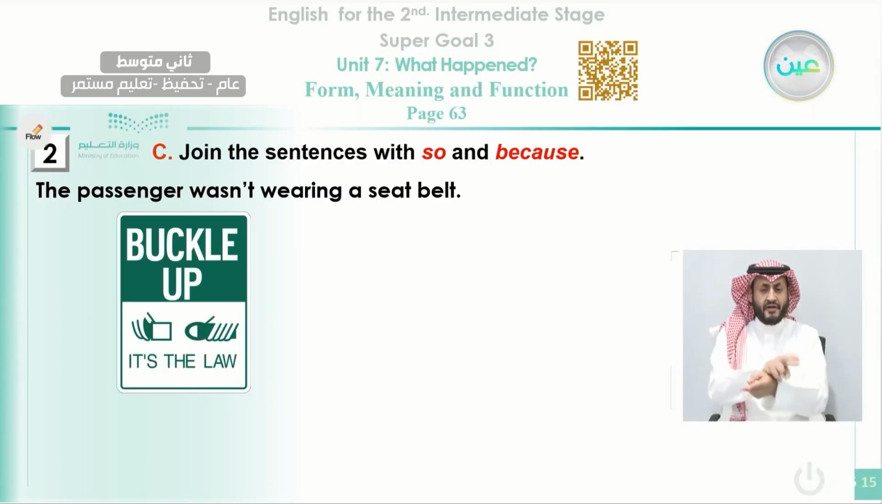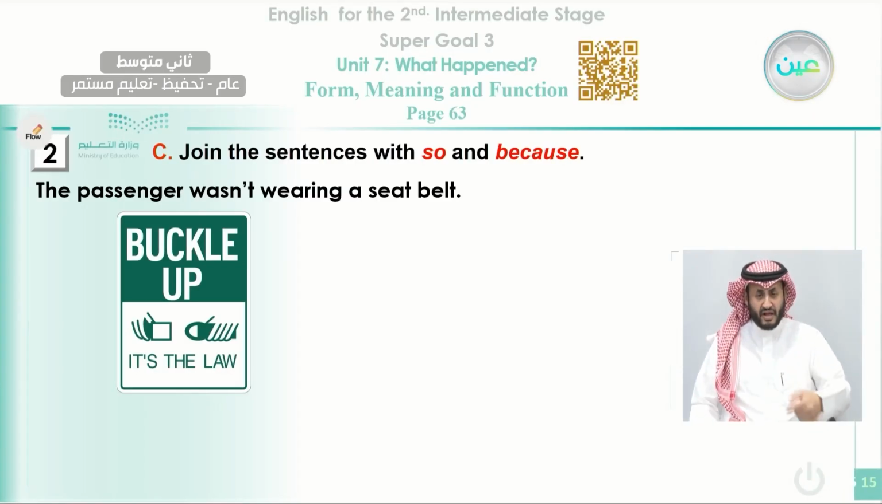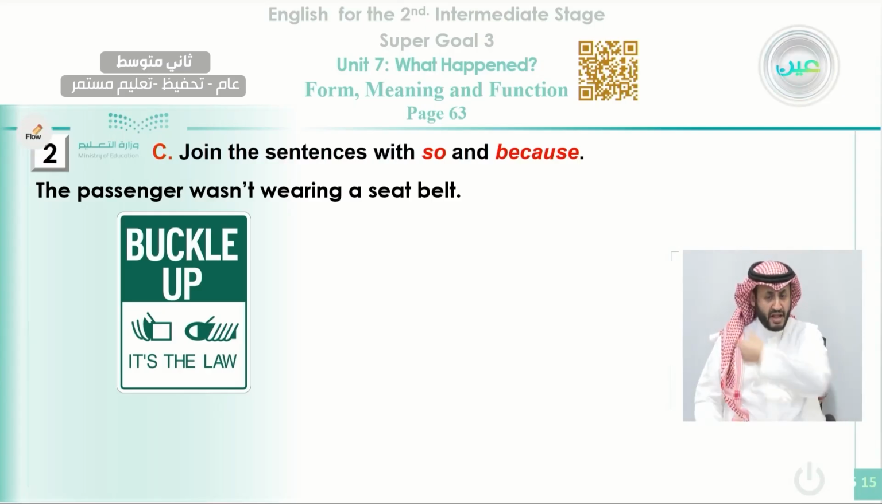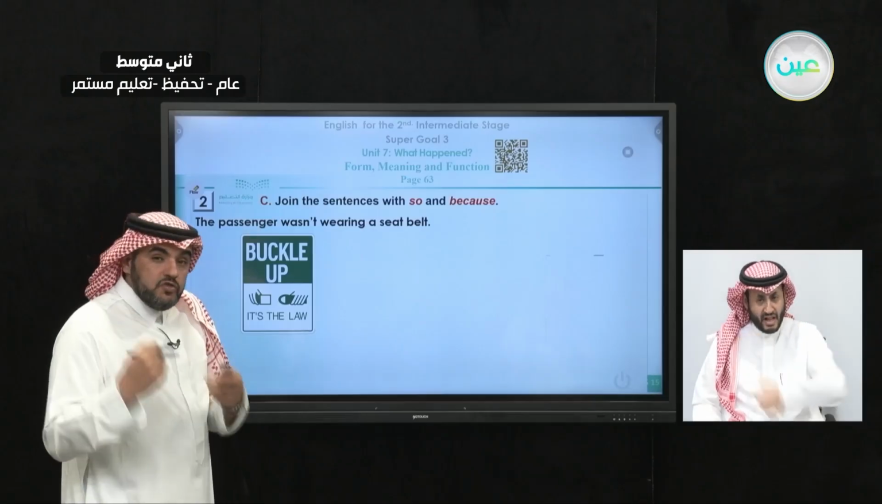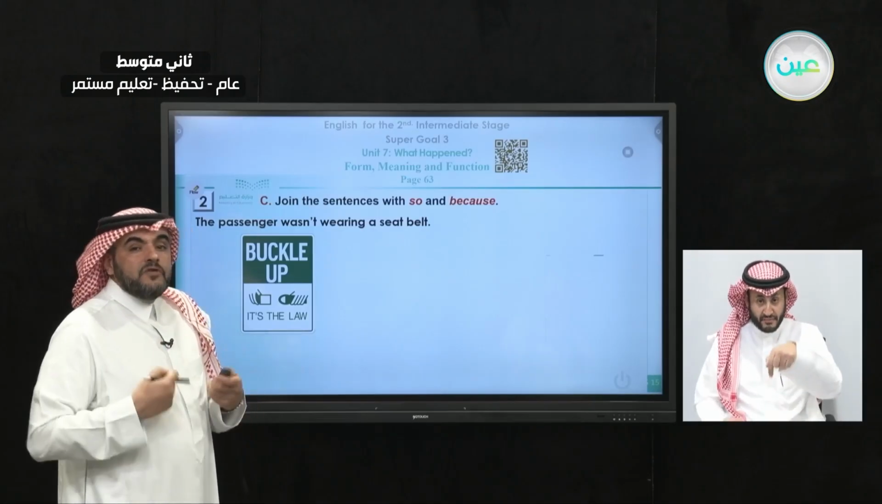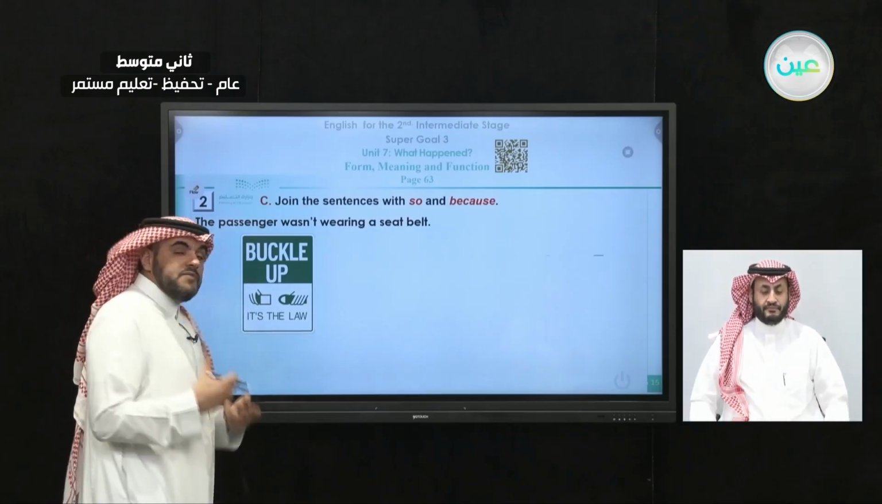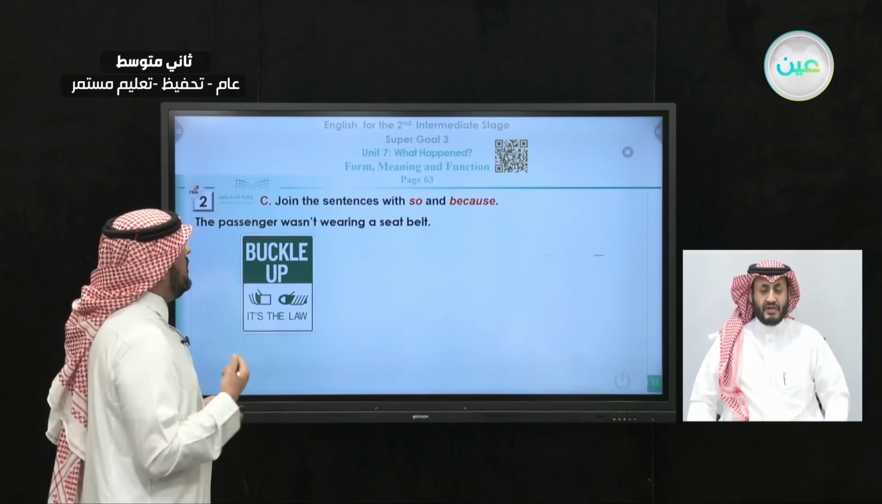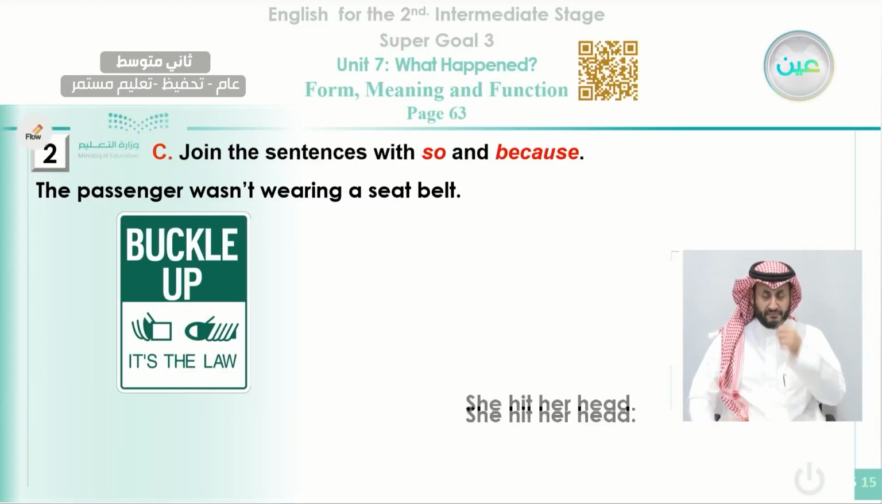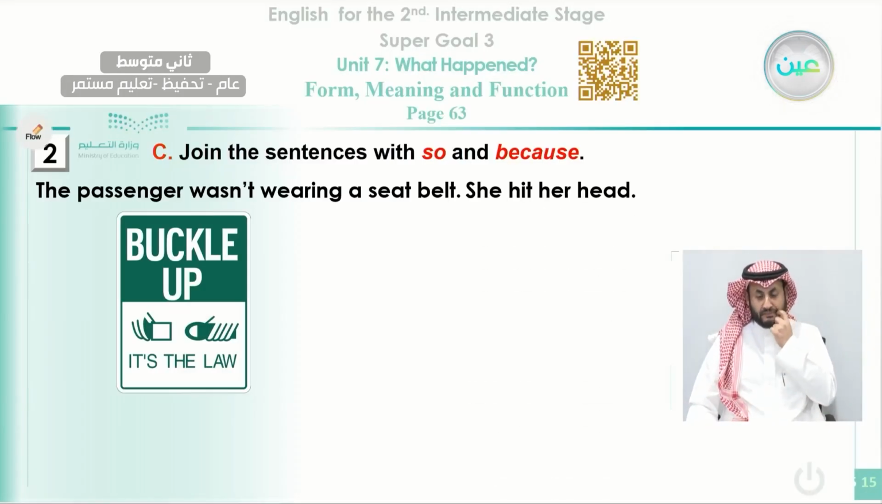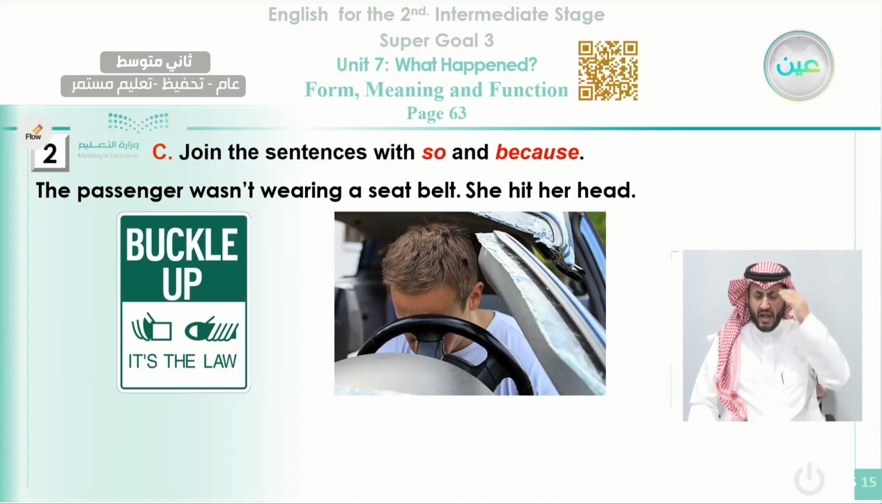Here, the passenger wasn't wearing a seat belt. This is a very bad thing to do. A driver should always wear the seat belt to protect himself. Okay, buckle up. This is a buckle up sentence. That means you have to fasten the seat belt. The other one, she hit her head. Look at her head here, or his head, on the steering wheel, as you can see here. And this is very dangerous for the head.